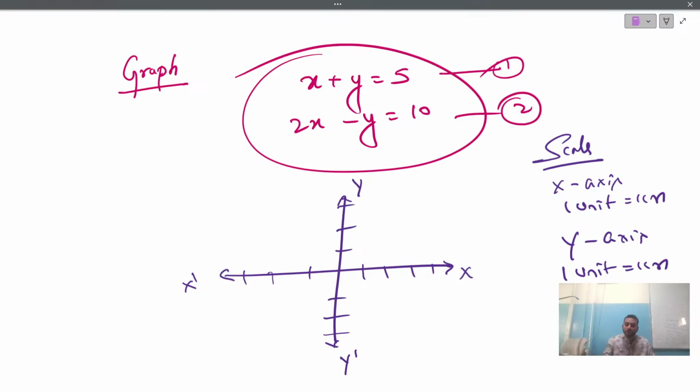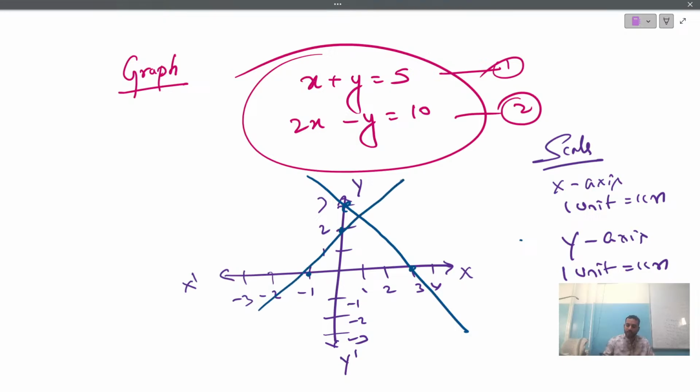Please write the scale. Now for an example, let me say 1, 2, 3, 4, minus 1, minus 2, minus 3. I'm just telling you what mistakes you are going to make in the graph. Once you have plotted these values and completed these things, then next what do we have to do? I'm just showing you that part. Now suppose this is the coordinate and this is the coordinate. You have joined 3, comma 3. Suppose one more coordinate was there, let me say it was minus 1 and plus 2. You have joined this coordinate.